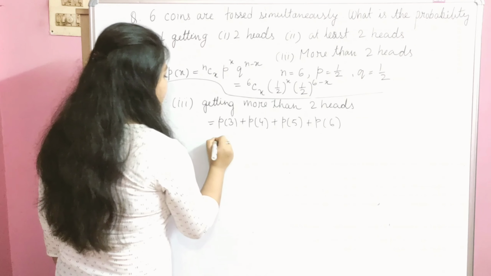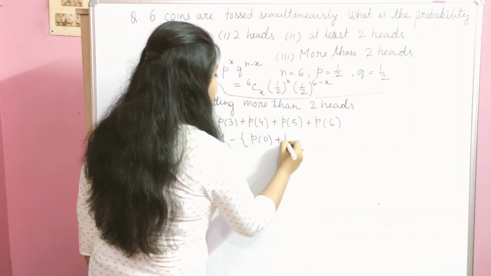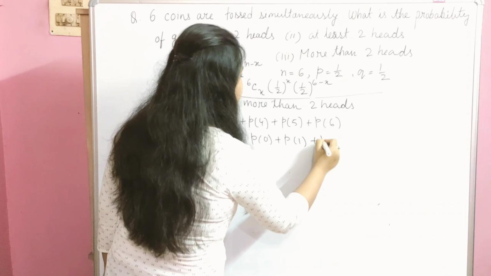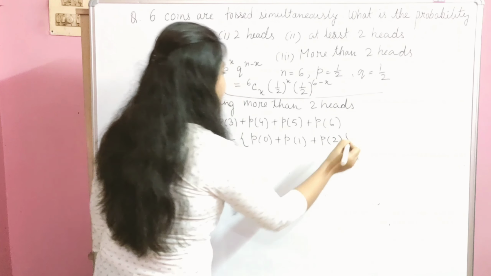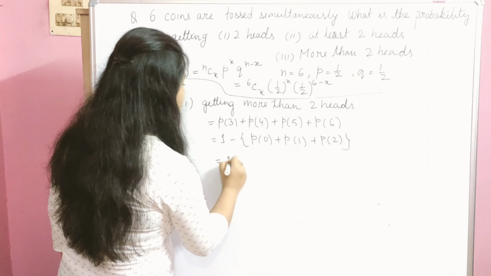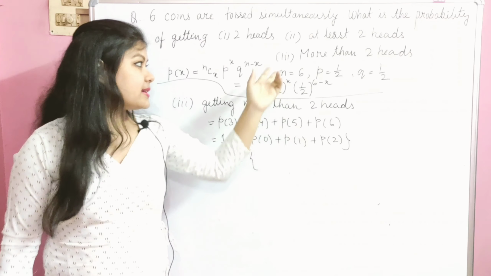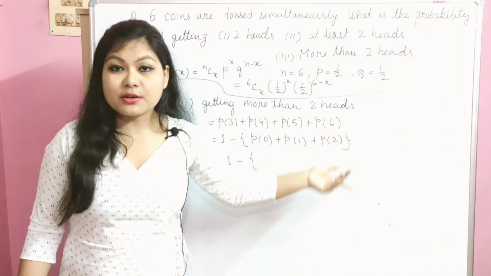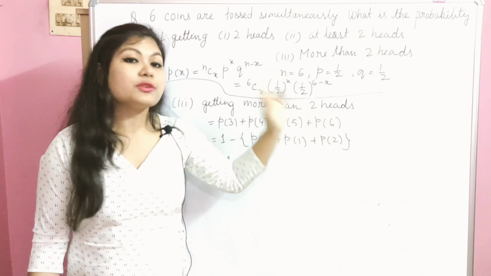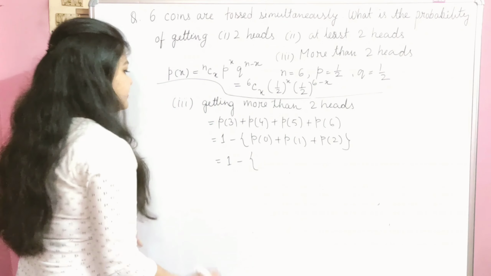So this value can be written as 1 minus (P0 plus P1 plus P2). We have calculated these values. We have already found P0 and P1 in the second part, and P2 in the first part. Now substitute all these values.